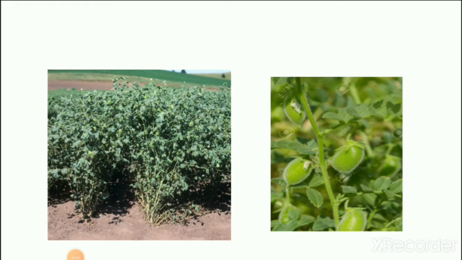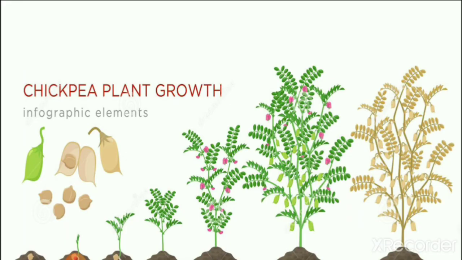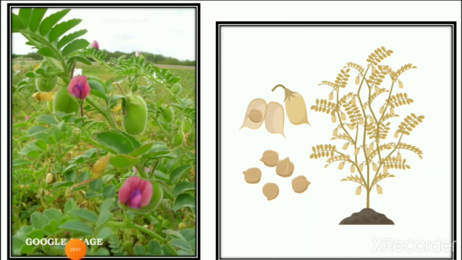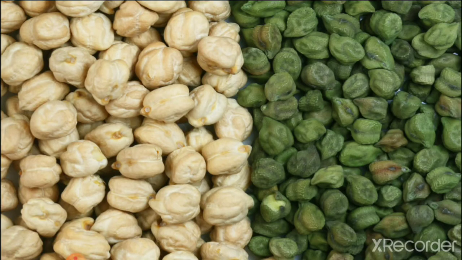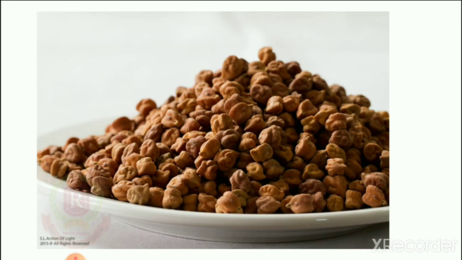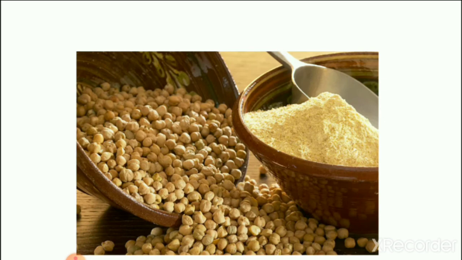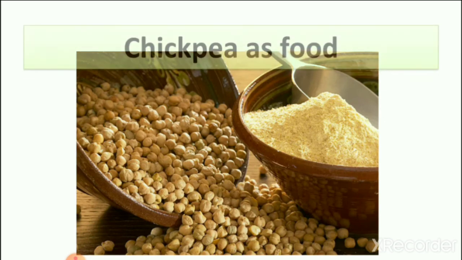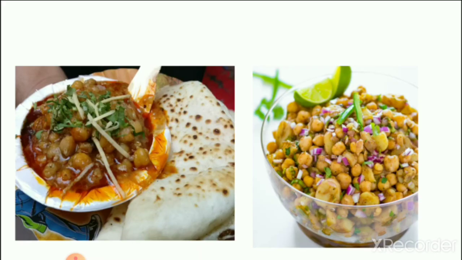Then we see the plant of chickpea, the growth of the chickpea plant. Then we see the dry plant of chickpea and the green plant of chickpea also, because we eat both. Then we see the types of chickpeas. Chickpea as a food. We make many foods from chickpea.